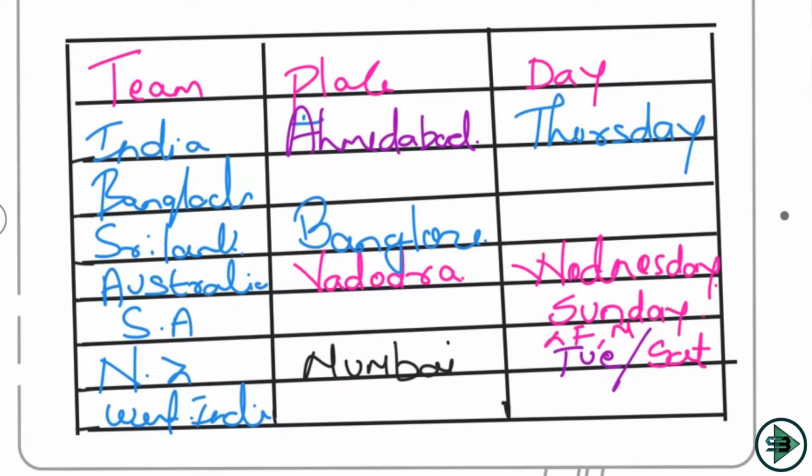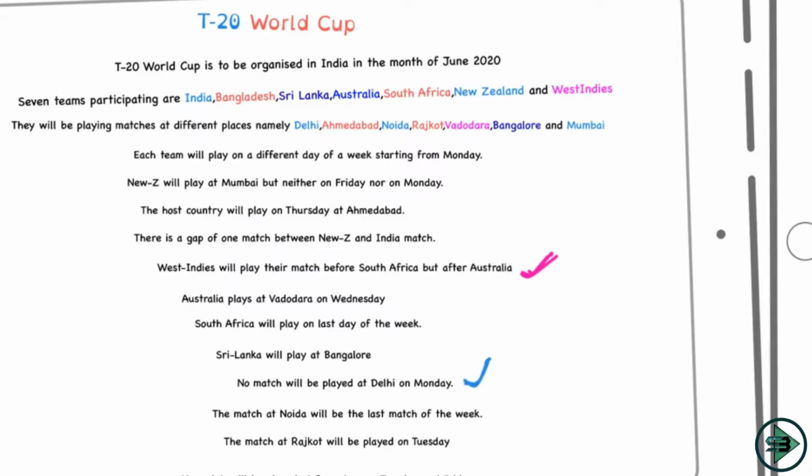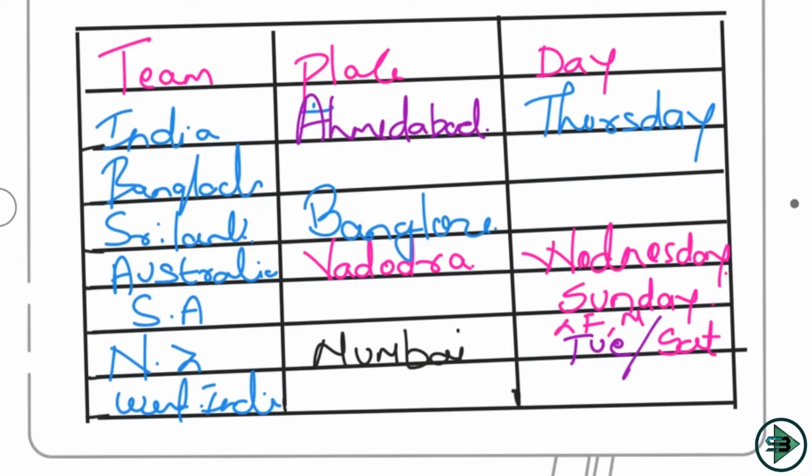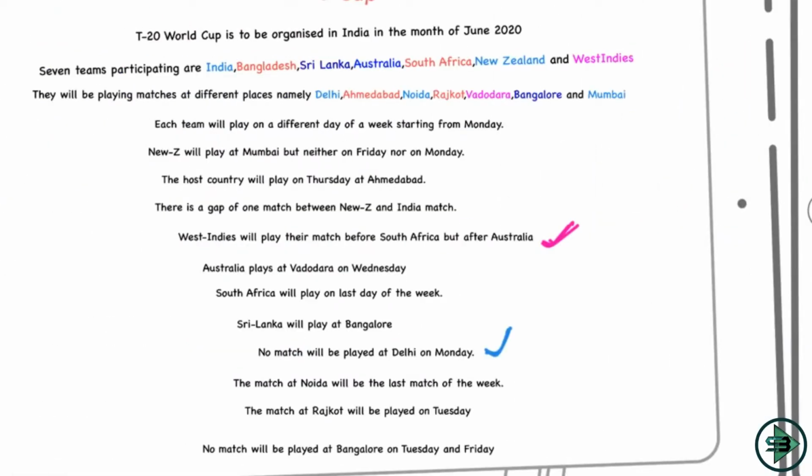Now let's see the next sentence, which says that the match at Noida will be the last match of the week. Okay, the last match of the week is played on Sunday, and that is being played by South Africa, and that will be happening at Noida because the last match of the week is happening at Noida. So this sentence is also clear.